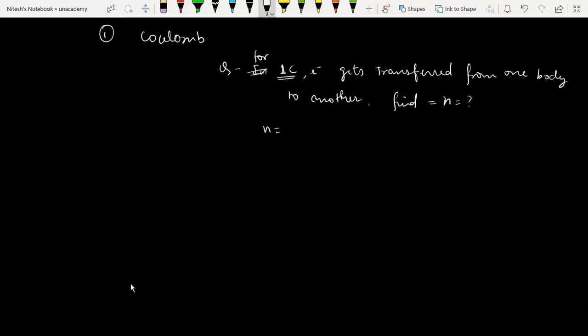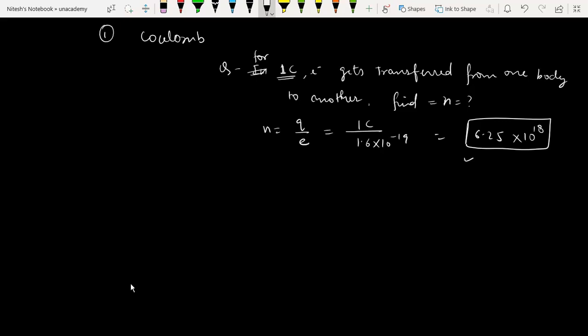You should use the equation q is equal to ne, and you get 1 Coulomb divided by 1.6 times 10 to the power minus 19, and the answer that comes is 6.25 times 10 to the power 18. This is important. If we are asked to define 1 Coulomb, you can say that when 6.25 times 10 to the power 18 electrons get transferred from one body to another, the charge is 1 Coulomb. I have rephrased this in the form of a question.